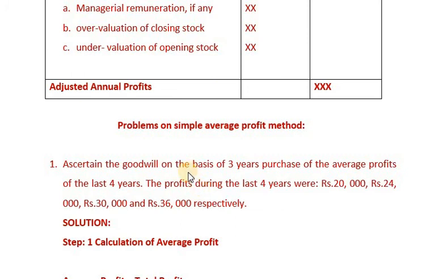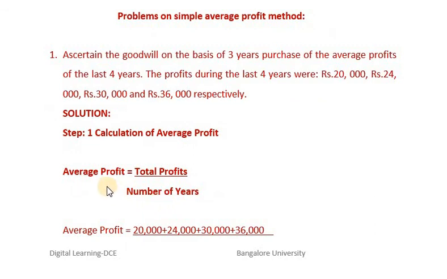Now, let me solve a simple problem based on the simple average profit method. Ascertain the goodwill on the basis of 3 years purchase of the average profits of the last 4 years. The profits during the last 4 years were rupees 20,000, rupees 24,000, rupees 30,000 and rupees 36,000 respectively. Step number 1. What must we calculate? Average profit. What is average profit? Total profit divided by number of years.